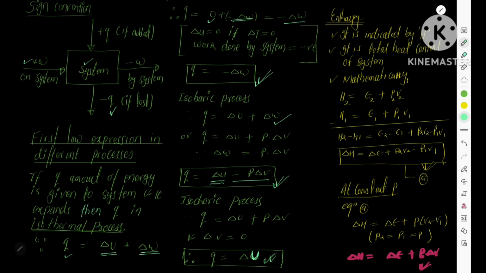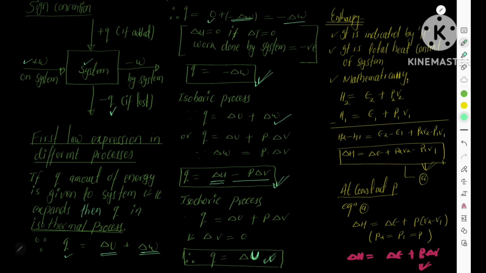Now you need to know another thermodynamic function: enthalpy, indicated by the letter H. It is the total heat content of the system. Mathematically, enthalpy at the final state equals the internal energy at the final state plus P2 V2. At the initial state it can be written as H1 equals E1 plus P1 V1. Now you subtract these equations, and you get the change in enthalpy equals the change in internal energy plus P2 V2 minus P1 V1. This is the actual expression of enthalpy.